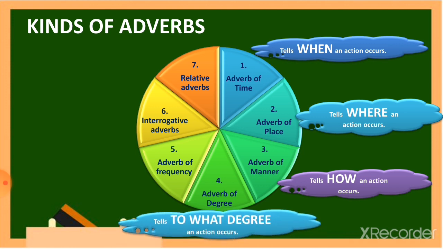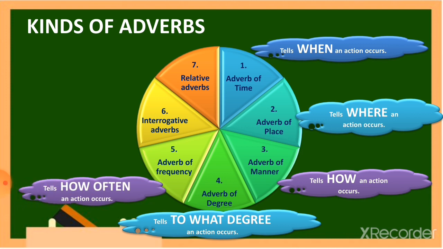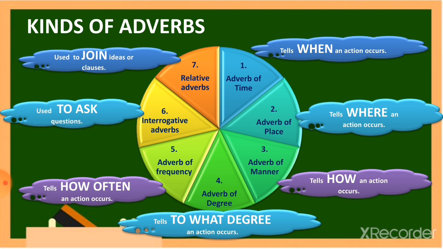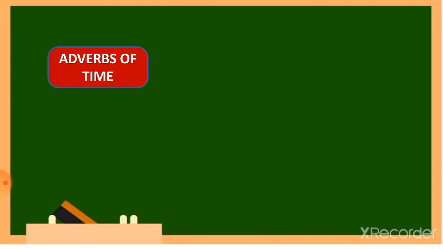Number four, adverb of degree, which tells us to what degree or what is the intensity of an action occurring. Number five, adverb of frequency, which tells us how often an action occurs. Interrogative adverbs are the next, which are used to ask questions. Last but not the least, relative adverbs, which are used to join ideas or clauses. Now let's look into them one by one, starting with adverbs of time.